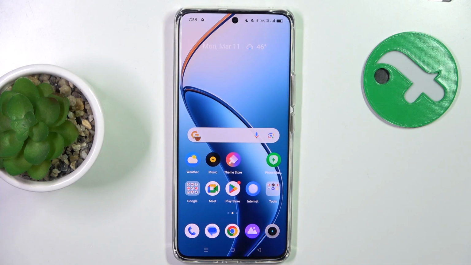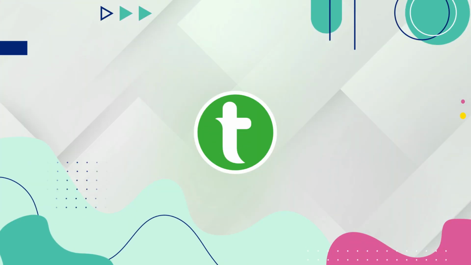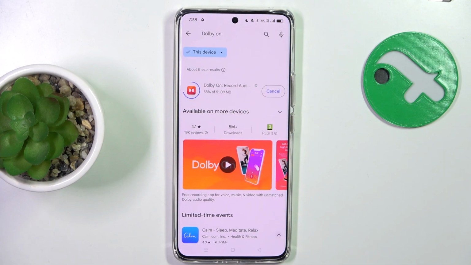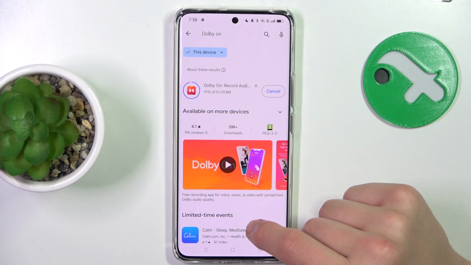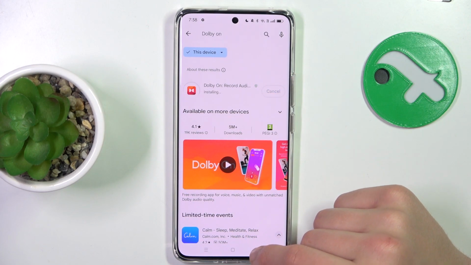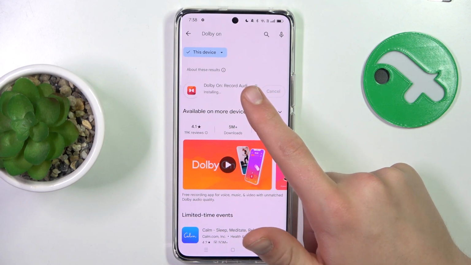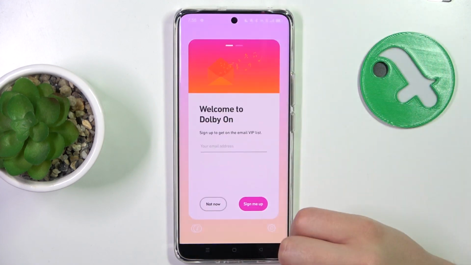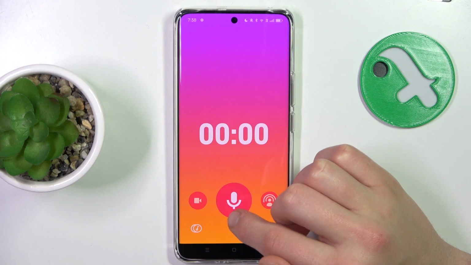Hey guys, today I'm gonna show you how to improve your recording sound quality on Realme 12 Pro using Dolby On app. Firstly, open up Play Store and install Dolby On. When the installation has succeeded, you can open the app. Let's skip this part for now, not now, no thanks.